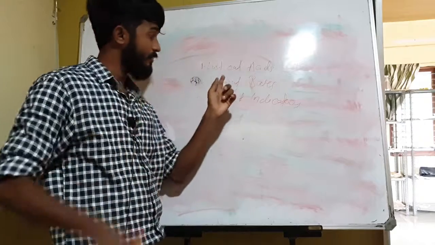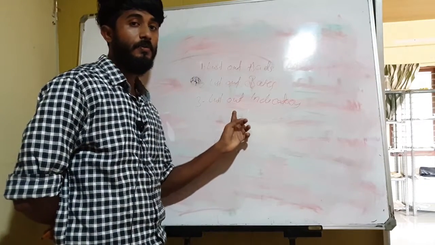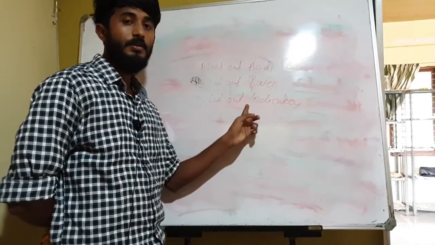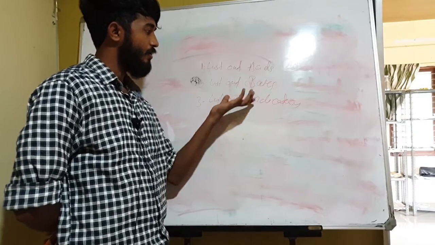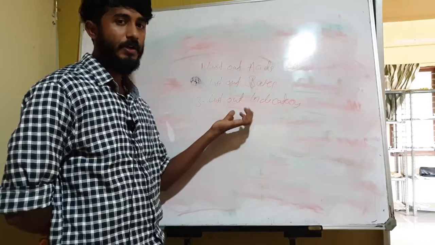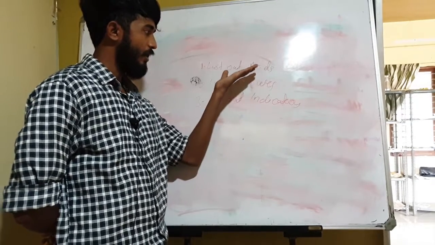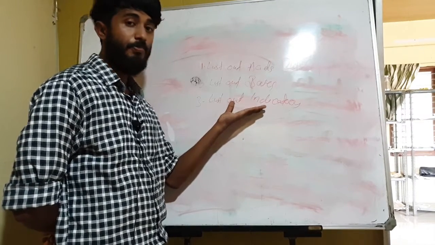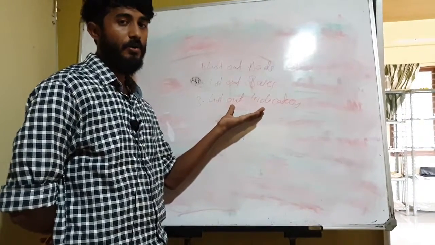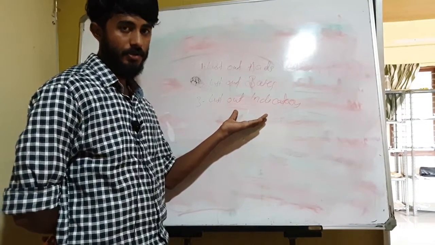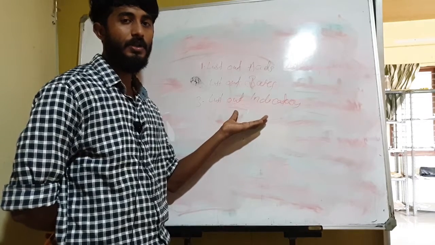So these are the three things you have for homework. You have to search on the internet or somewhere and find the answers for each of the topics, write them on an A4 sheet and submit tomorrow before 5 o'clock. Okay, thank you. See you in the next class.